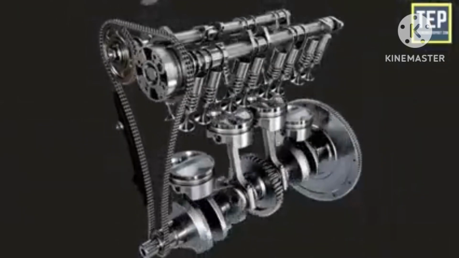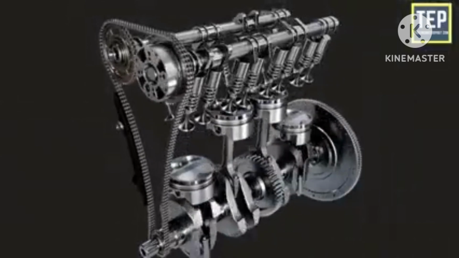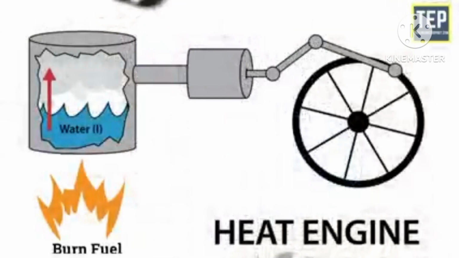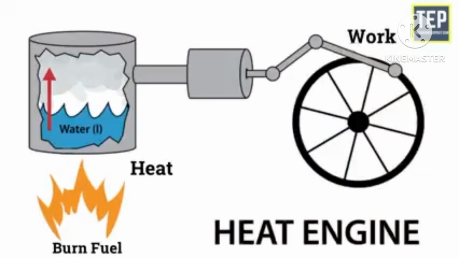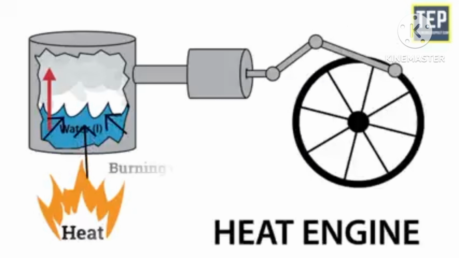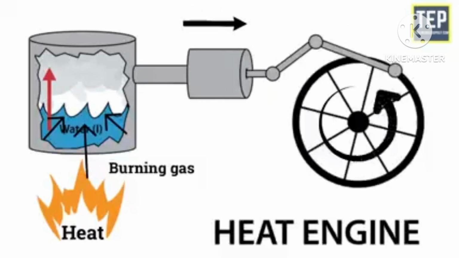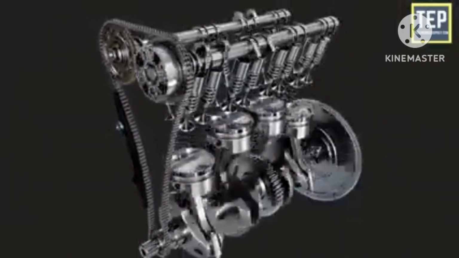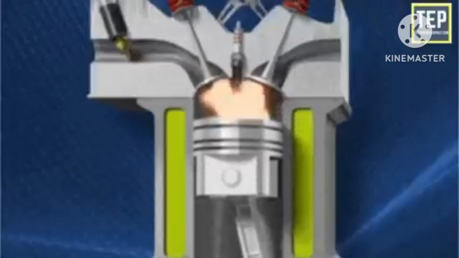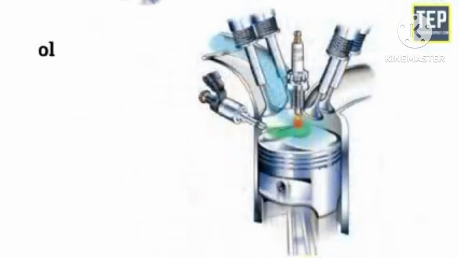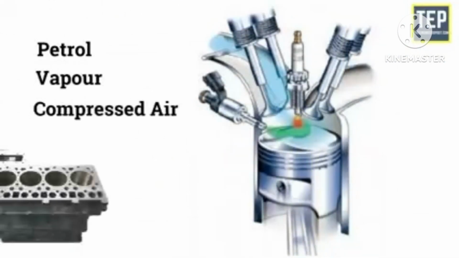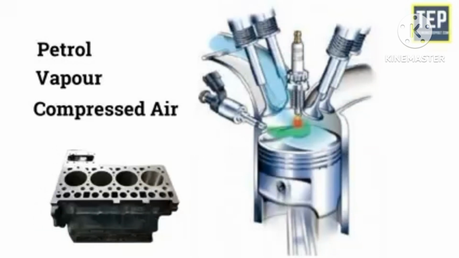An engine is a machine designed to convert one form of energy into mechanical energy. Heat engines burn fuel to create heat, which is then used to do work. It is a complex machine built to convert heat from burning gas into the force that turns the wheels. The chain of reactions that achieve that objective is set in motion by a spark, which ignites a mixture of petrol, vapor, and compressed air inside a momentarily sealed cylinder and causes it to burn rapidly.